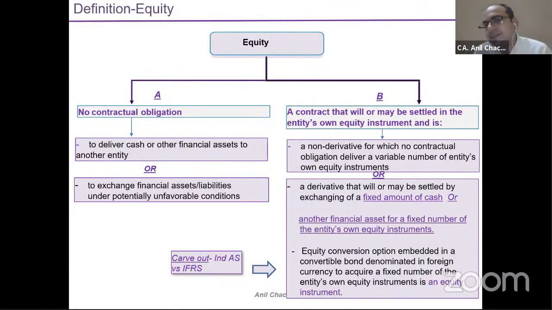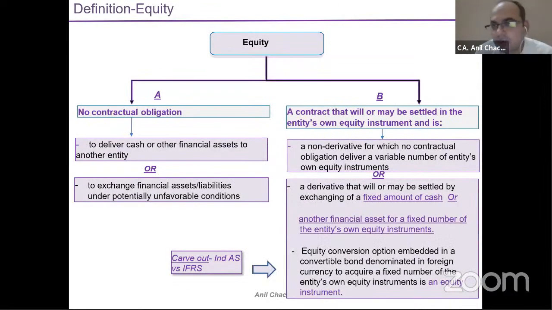But India has taken the carve out approach, which states that the FCCB part, the foreign currency convertible bond part, will be taken as the equity component rather than the liability component, right? So this is just one carve out between Ind AS and IFRS. So that's the definition of equity, right? So we have discussed the financial instruments. Then we discussed the definitions of financial assets, financial liability, and equity.